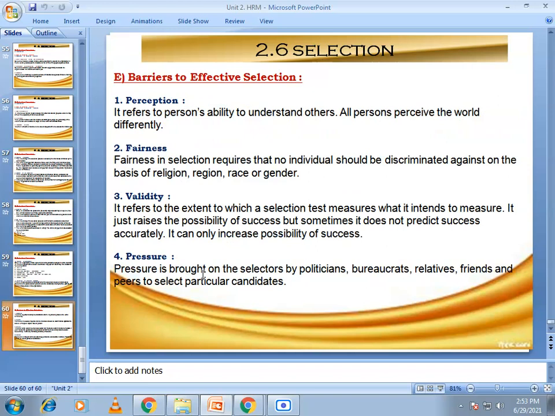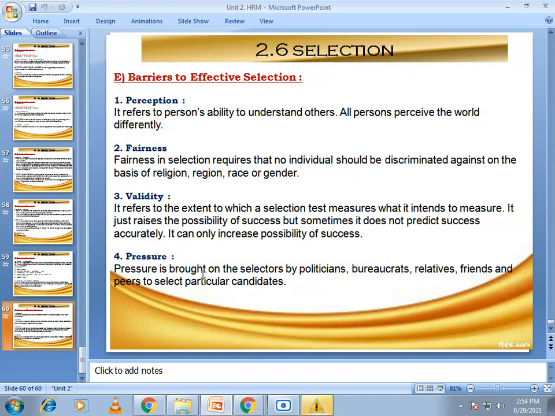Then the last point in the selection is barriers to effective selection. Yes, there are some barriers in the effective selection process. The first barrier is perception. Perception refers to a person's ability to understand others. All persons perceive the world differently.